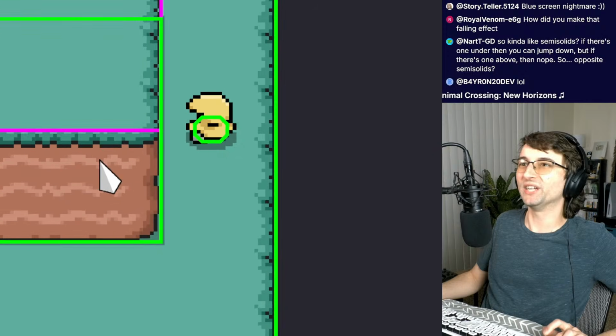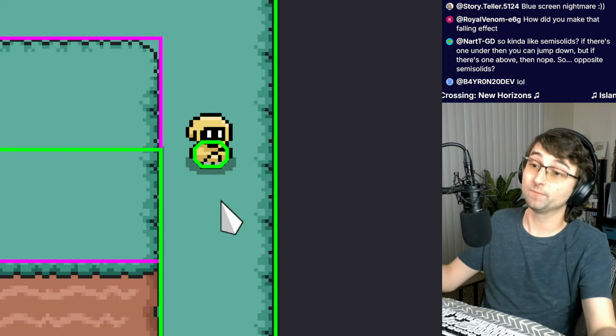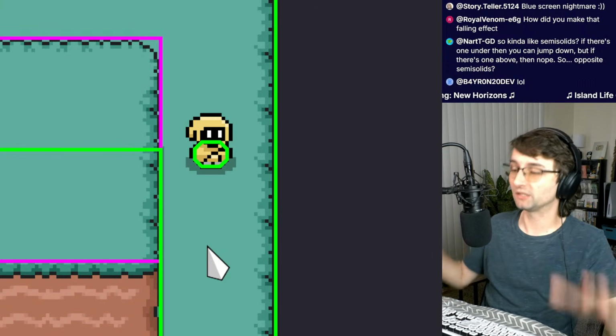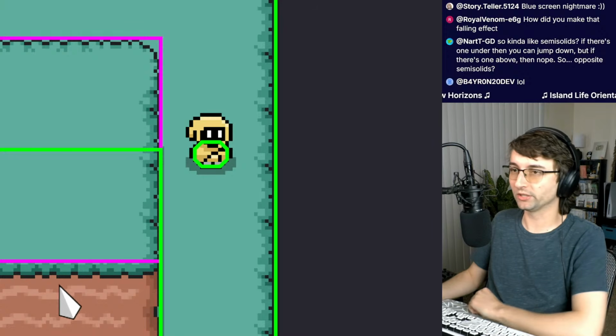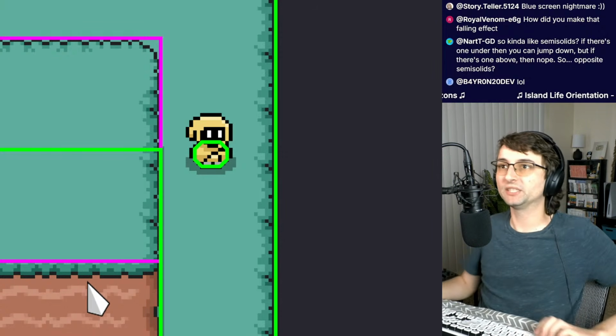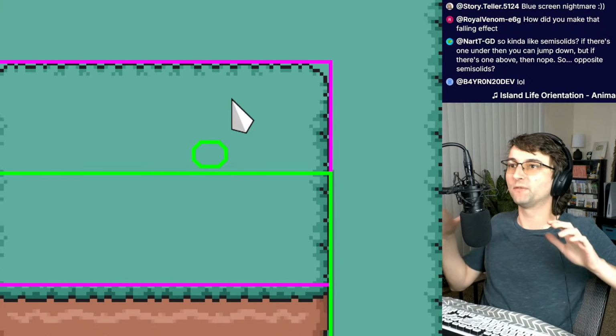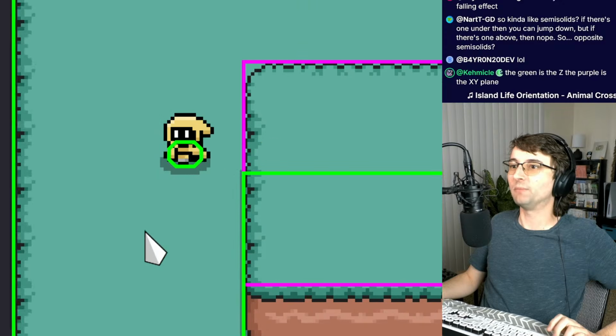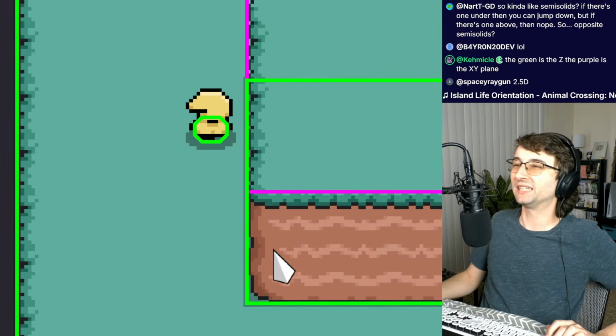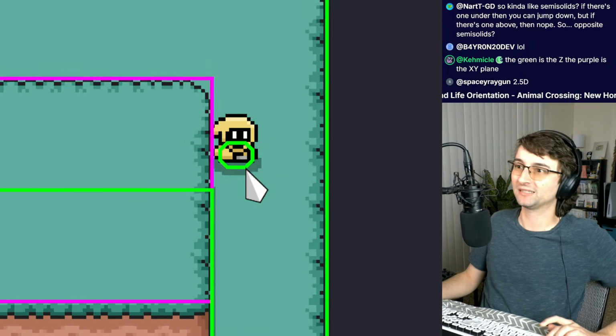Pretend that we are in a 3D engine right now. We're not. This is a fully 2D engine. This is a flat image that we're looking at. But we can pretend the purple box is the top of a cube, and the green box is the bottom of a cube. Use your imagination to pretend this is a 3D box.